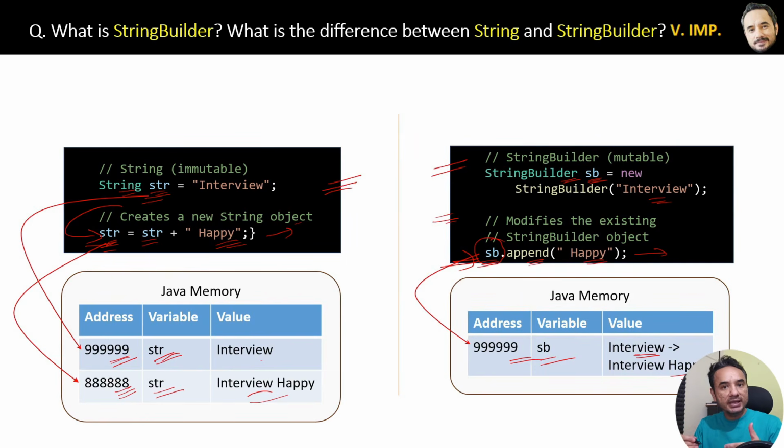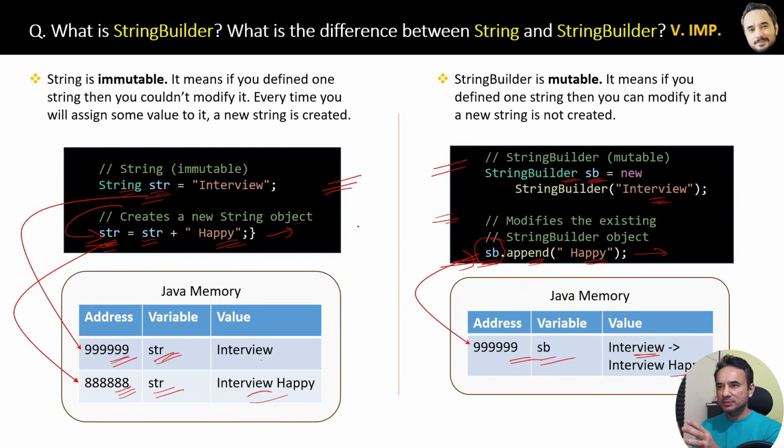That is why string builder is mutable. Mutable means things which can be modified. So that is the difference between them, and whatever I have explained, I have written here in very simple terms so that later you can easily revise. And in the upcoming question, I will explain when to use a string and when to use a string builder in your real applications.